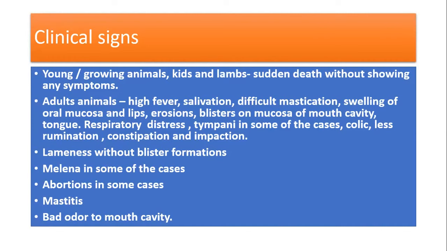Lameness without blister formation is a consistent finding for FMD in sheep and goats. Blisters cannot be seen on the coronary band, but lameness is a prominent sign throughout the world for sheep and goats. Then melena in some cases, because of the rupture of vesicles from the rumen or sometimes the abomasum. Abortion in some cases. Then mastitis is observed, and bad odor from the mouth cavity. These are the clinical signs that can be observed in FMD cases.